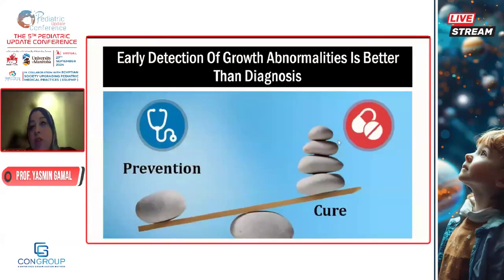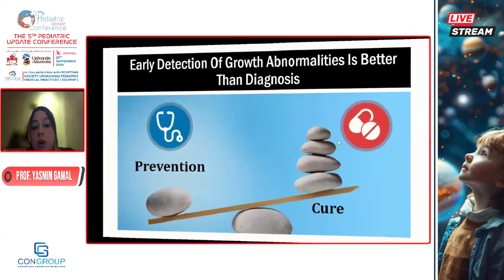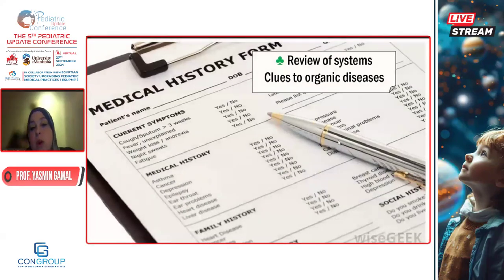So this is why prevention is better than diagnosis. This is why growth, monitoring growth, optimum growth is our mission as physicians, as pediatricians, as endocrinologists. This is the aim and this is the goal that we are aiming for. So prevention, we should do screening tools. We should have our screening tools to prevent